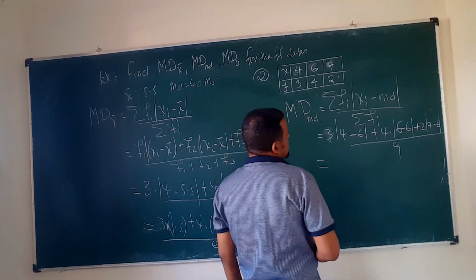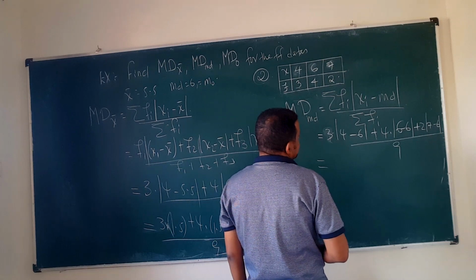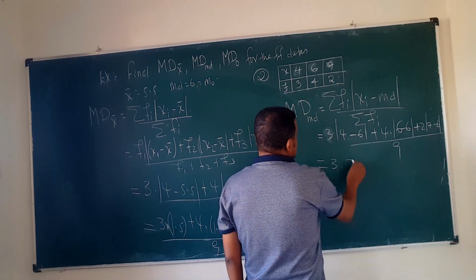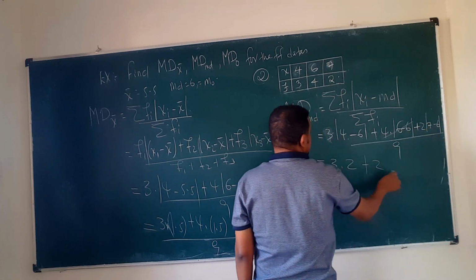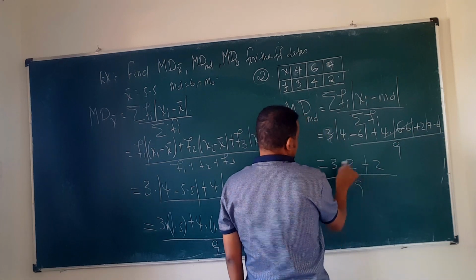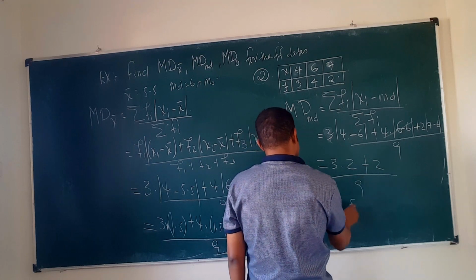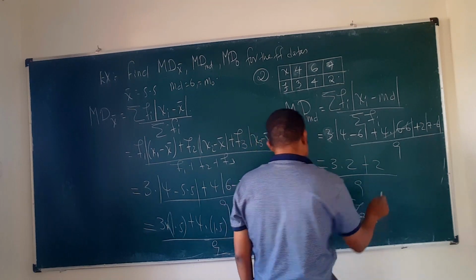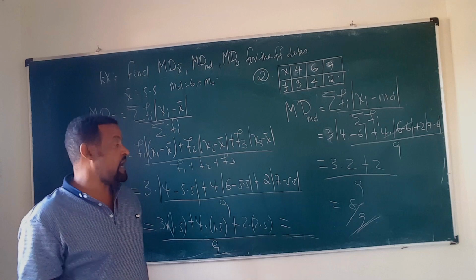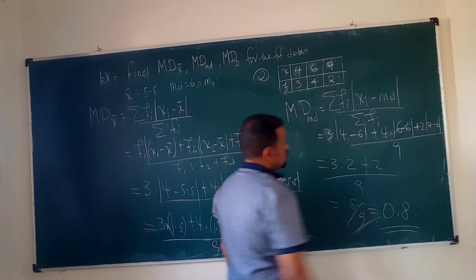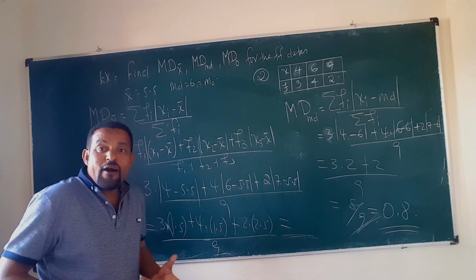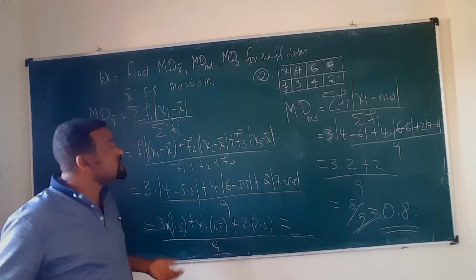So that will be 3 times 2, which is 6, plus 0, plus 2 times 1, which is 2, so 8 over 9, which is around 0.8. And for the mode, the mean deviation about the mode...